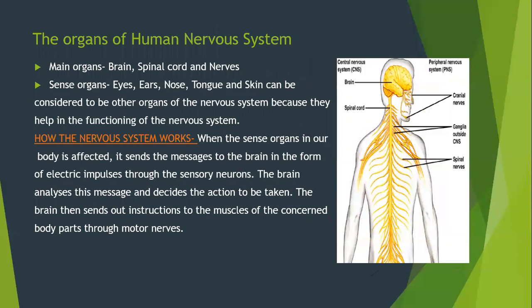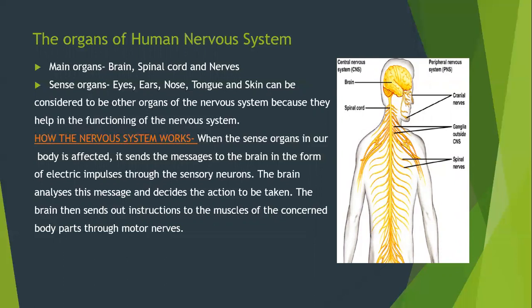The organs of the human nervous system. The main organs of the nervous system are brain, spinal cord, and nerves. The sense organs like eyes, ears, tongue, nose, and skin can be considered to be other organs of the nervous system because they help in the functioning of the nervous system. The brain and spinal cord are connected to all the sense organs and other parts of our body by millions of nerves. As you see in the diagram, there are millions of nerves which are connected with the brain and sense organs.